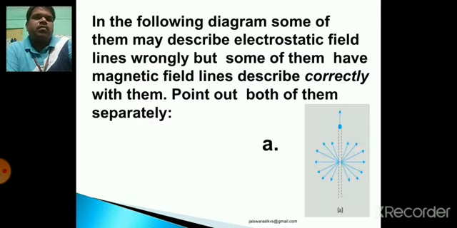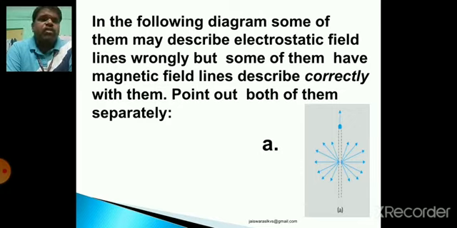Let us see some examples, and you have to tell whether the magnetic field lines drawn in different parts are right or wrong. In the following diagram, some of them may describe electrostatic field lines wrongly, but some of them have magnetic field lines described correctly. Point out both of them separately, which one is right and which one is wrong.